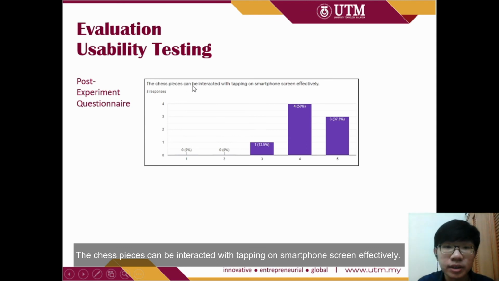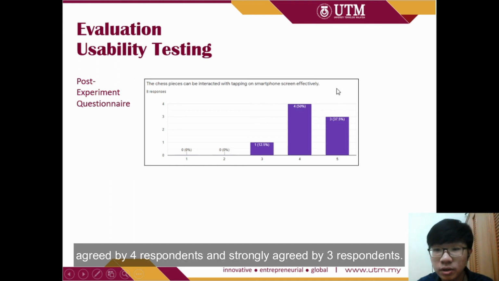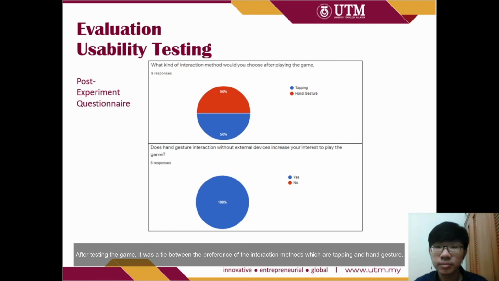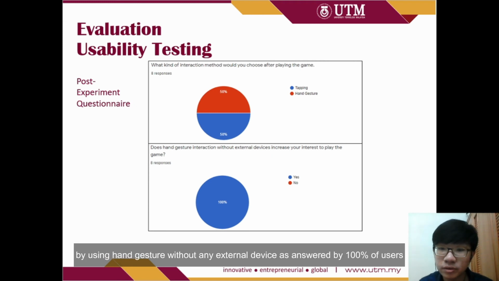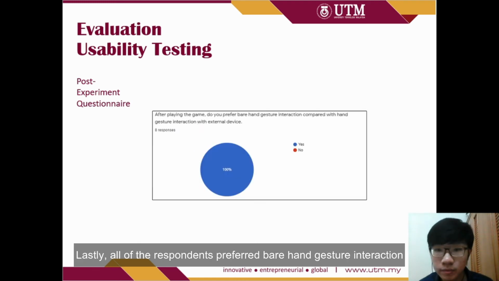The chess pieces can be interacted with by tapping on the smart screen effectively, agreed by 4 respondents and strongly agreed by 3 respondents. So after testing the game, it was a tie between the preference of the interaction methods, which are tapping and hand gesture. However, overall, the respondents had more interest in playing the game by using hand gesture without any external device, as answered by 100% of the users.